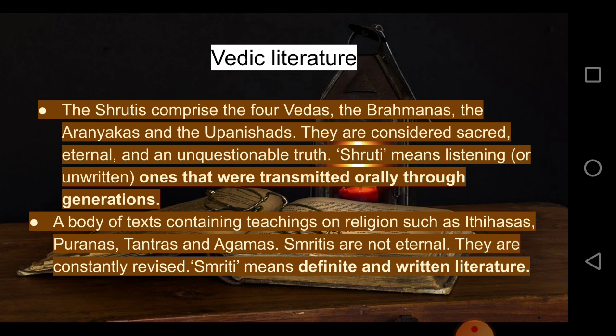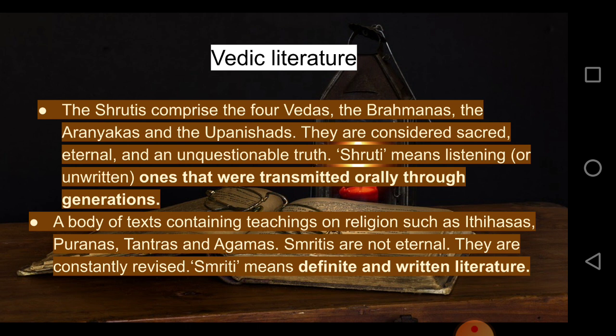They are constantly revised. Smriti means definite and written literature. So just like Shrutis, they also had another literature called Smritis. That is, it had teachings on religion. So they are not eternal. They are just definite and written literature.